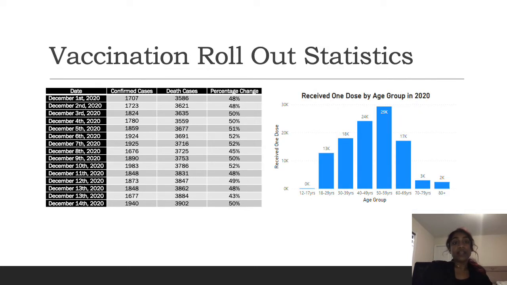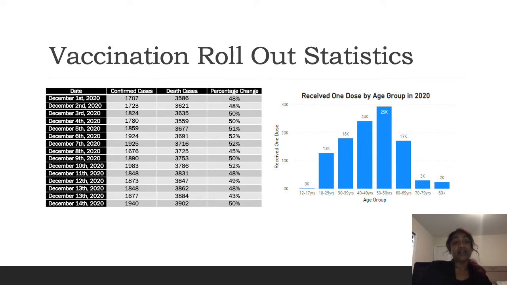To start off, we're going to be looking at the vaccination rollout statistics. The purpose of the vaccine was to reduce the chances of contracting and spreading the virus that causes COVID-19, and to minimize the risk of major illness as well as death. We can see in the chart here that, compared to the confirmed cases, the death rates were much higher. We're looking at a death rate of approximately over 43% just over the span of 14 days, which is very high.